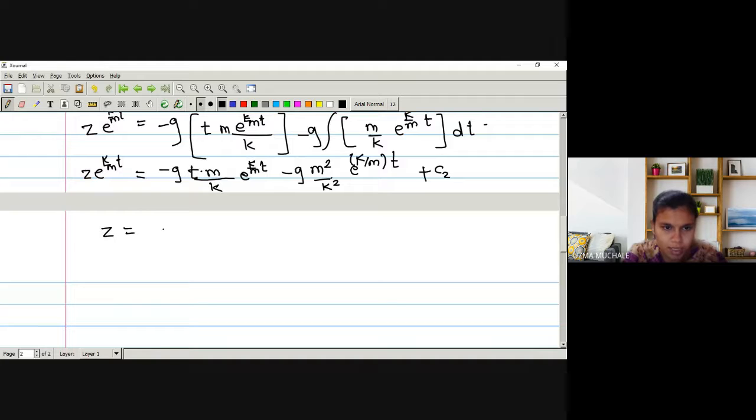This is equal to z minus g t m divided by k. Actually, this minus also we can merge, so I can keep it as plus. Okay, let me keep it as it is, with the negative sign. So this e raised to k by m t also gets cancelled. Minus g m square divided by k square.